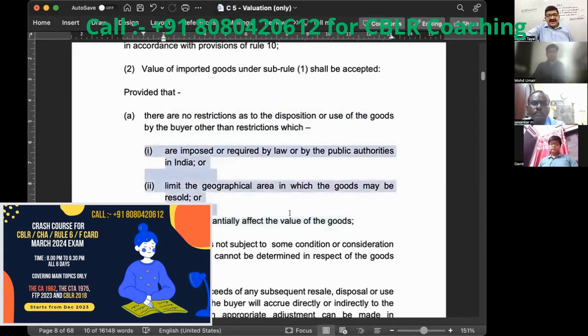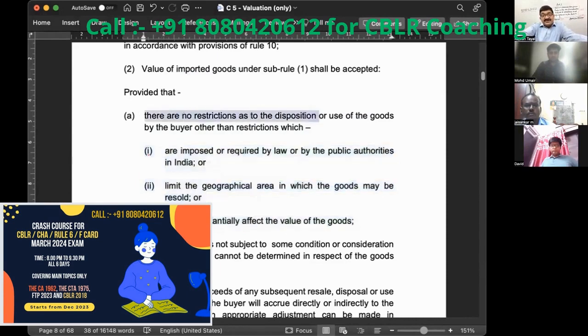So three conditions are there which are ignored actually. These are three types of conditions. One is condition imposed by law in India, not by the supplier, acceptable. Any condition imposed by the supplier regarding the geographical limit, acceptable. Any condition which does not make a difference in the value, acceptable. Right? So main thing is there shall not be any restriction as to the disposition or use of the goods by the buyer other than restriction which. So these three are not considered as limitation or restrictions.